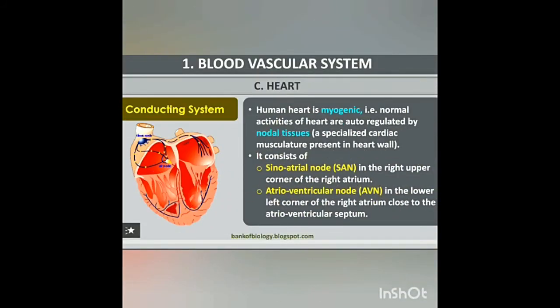Initiation and conduction of heartbeat. The human heart is myogenic in nature. Contraction is initiated by a specialized portion of the heart muscle, the sinoatrial node, SA node, which is situated in the wall of the right atrium near the opening of the superior vena cava. The SA node is broader at the top and tapering below.